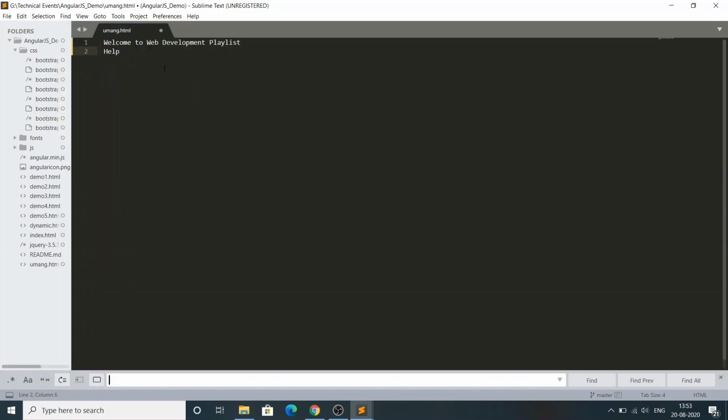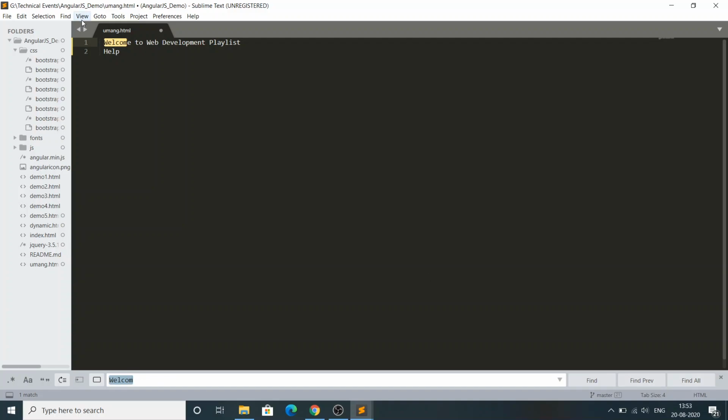Okay, for example, if I click on Find, see, automatically an editor opens from the bottom. For example, I want to search "welcome." See, automatically it got highlighted here. For example, if it is a whole document and you want to find only a certain tag, the shortcut for it is also Control F. If you click Control F, this editor will automatically open. See, there are some options like Find Preview, Find All, everything will be there.